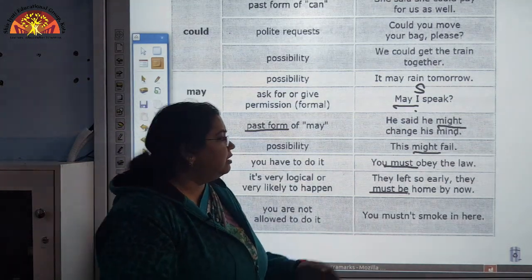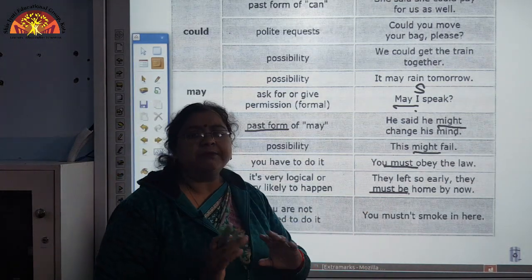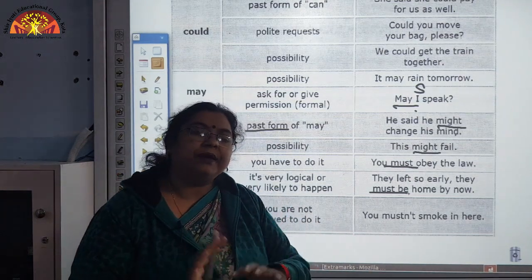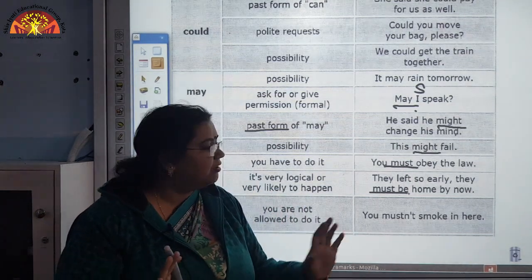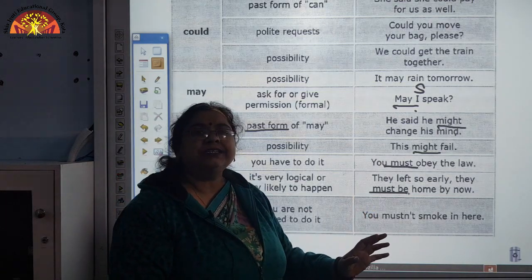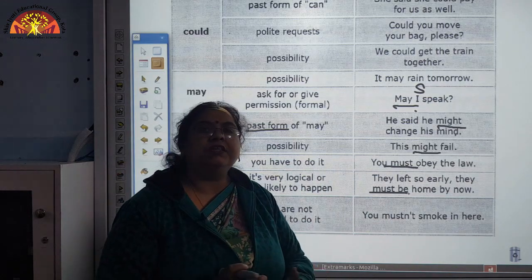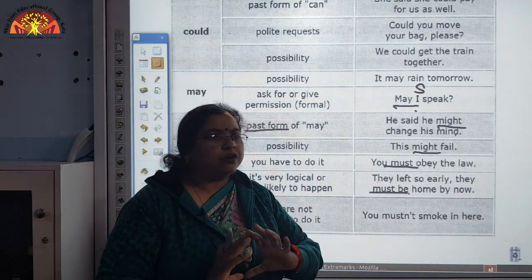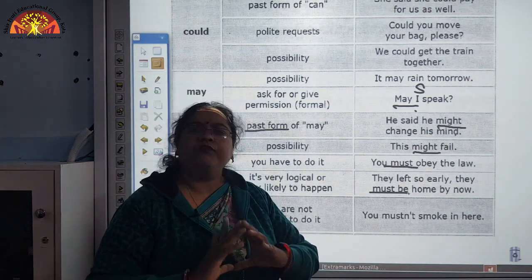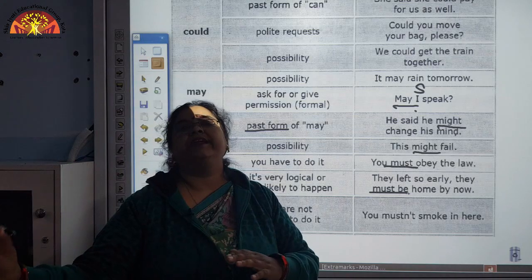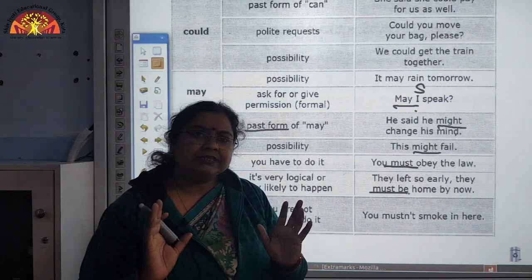Here, we presume that it must have happened. I will give you one more example, they must have reached the station. That means we are quite certain, it is very much possible that they must have reached the railway station.